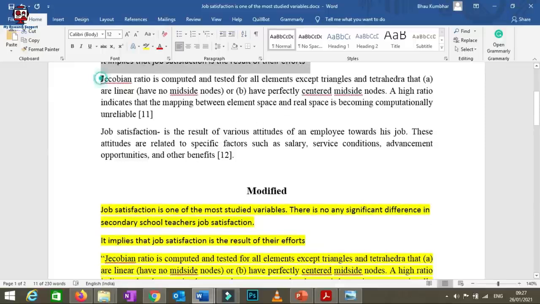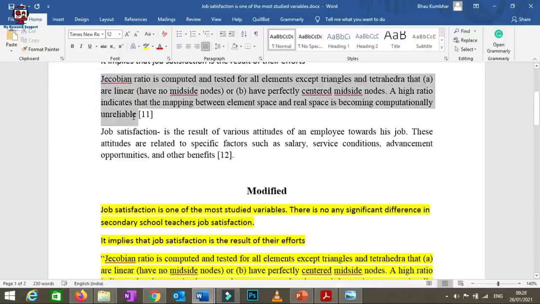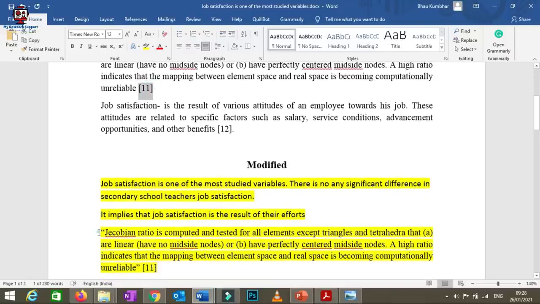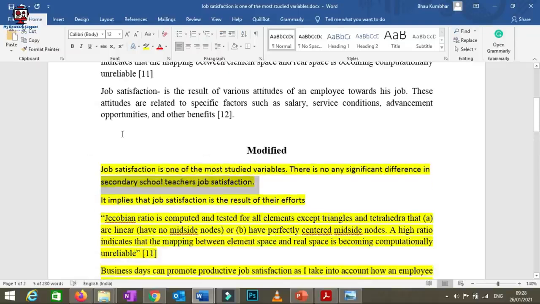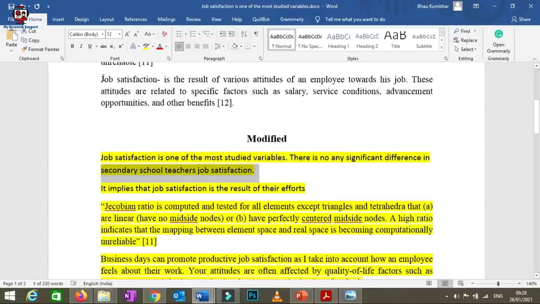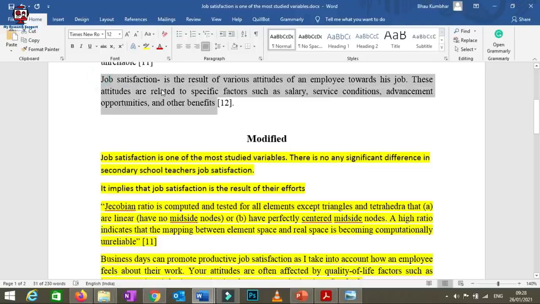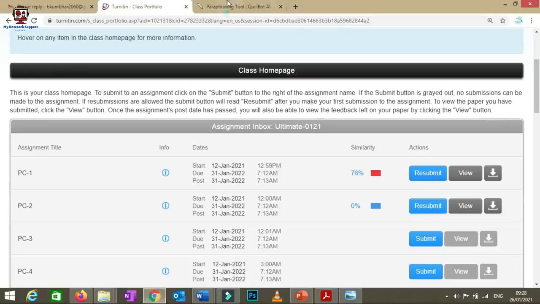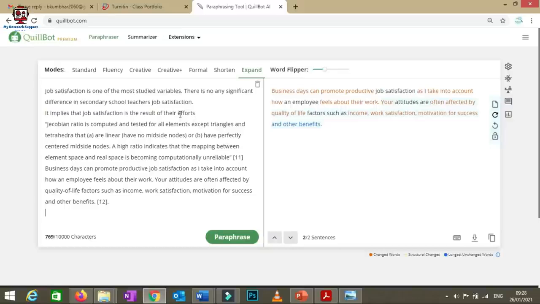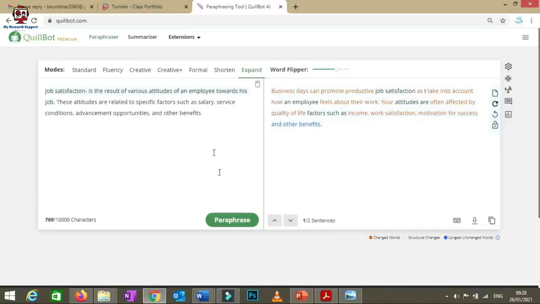Then I move towards this paragraph, which we know is completely plagiarized. So I have used the second and third steps here, meaning citations with double quotation marks. You can see here I have simply used double quotation marks along with the citations. Then I move towards the last step. See, here I have not used quotation marks, but this paragraph is also plagiarized. I have just copied this paragraph into a paraphrasing tool, as you can see here, and I have paraphrased this text.